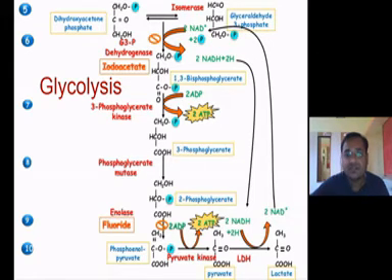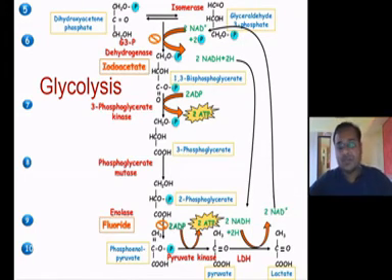In anaerobic conditions, we get lactic acid by the enzyme lactic acid dehydrogenase, which plays an important role in anaerobic metabolic activity to produce energy when the oxygen level is very low.